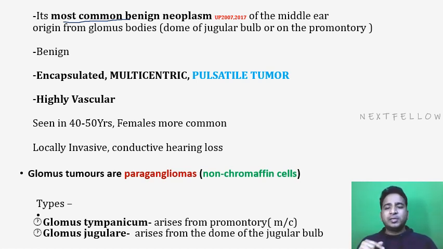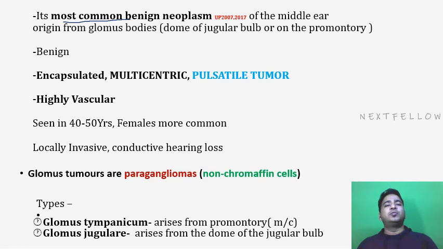If we talk about the most common lesion of the CP angle, or cerebellopontine angle, then the answer is acoustic neuroma. If we talk about the most common tumor of the middle ear, the answer is glomus tumor. Usually this glomus tumor mainly arises from either the jugular bulb dome or the promontory. Promontory is the basal cochlear turn's impression at the medial wall of the middle ear.